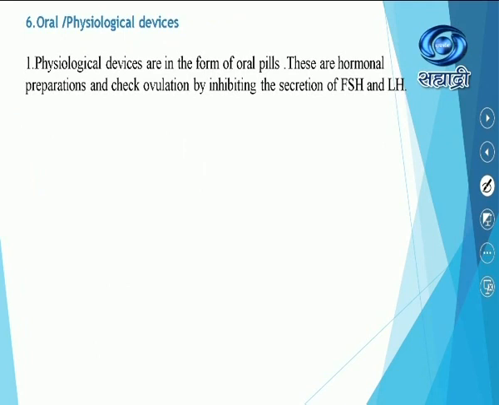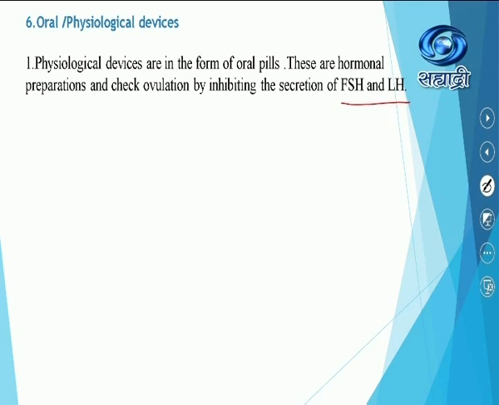Oral or physiological devices. Most of the time the females prefer such a type of the devices. Physiological devices are in the form of oral pills. These are hormonal preparations which check the ovulation, stops the ovulation by inhibiting the secretion of FSH and LH. See, whatever hormonal pills the females are taking, what are these pills actually doing?